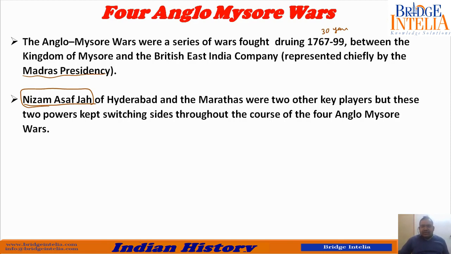And I also told you that four wars took place. So these 2 partners had 2 choices. The British was fighting against Mysore. 4 wars were fought. Sometimes both of these used to support the British. In the next war, they used to support Mysore. Again, they used to change sides. So they kept changing sides throughout the course of the 4 Anglo-Mysore wars.